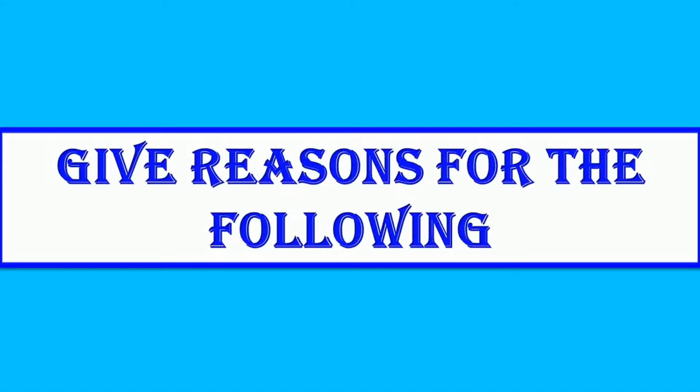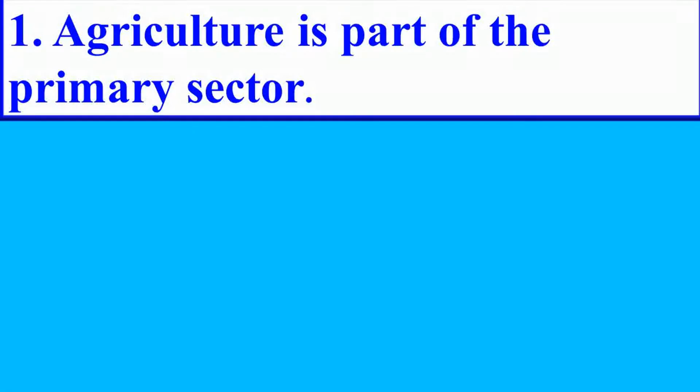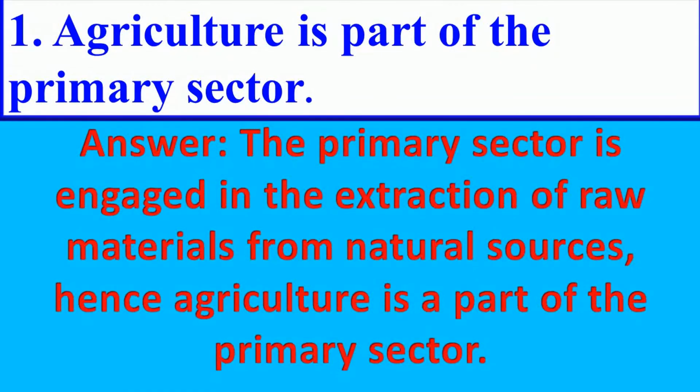Give reasons for the following. Agriculture is part of the primary sector. Answer is the primary sector is engaged in the extraction of raw materials from natural sources. Hence, agriculture is a part of the primary sector. Next question.